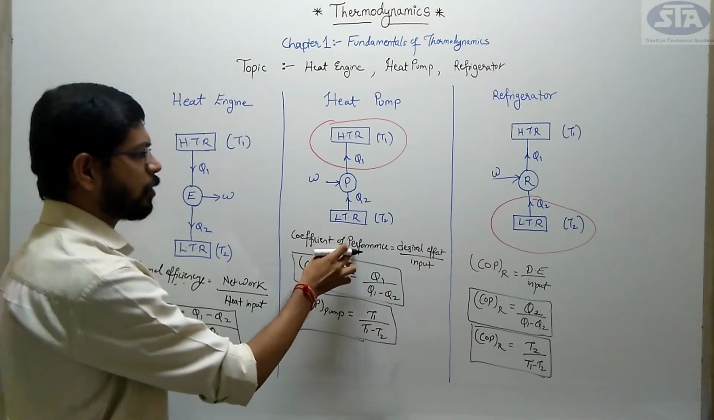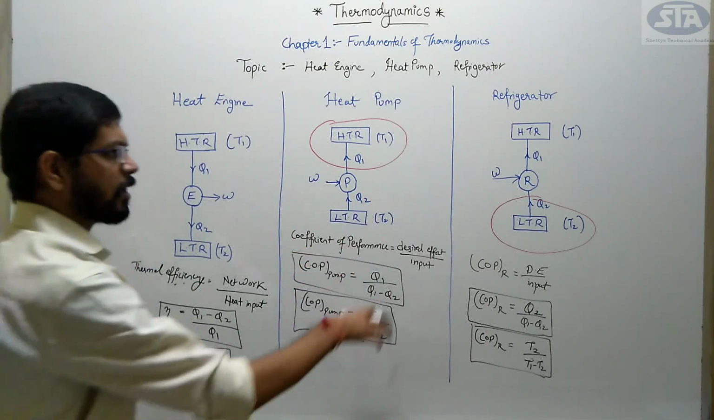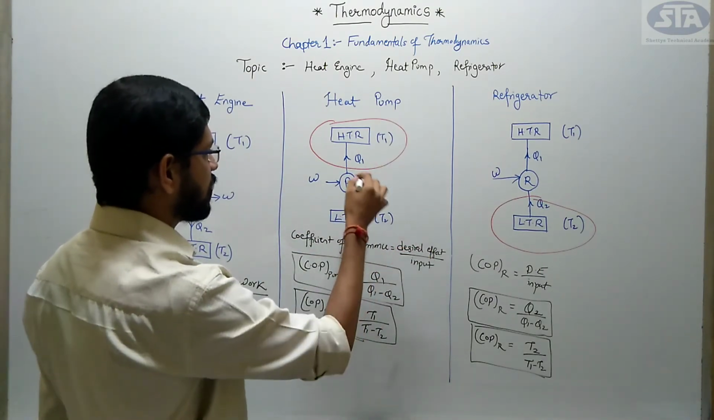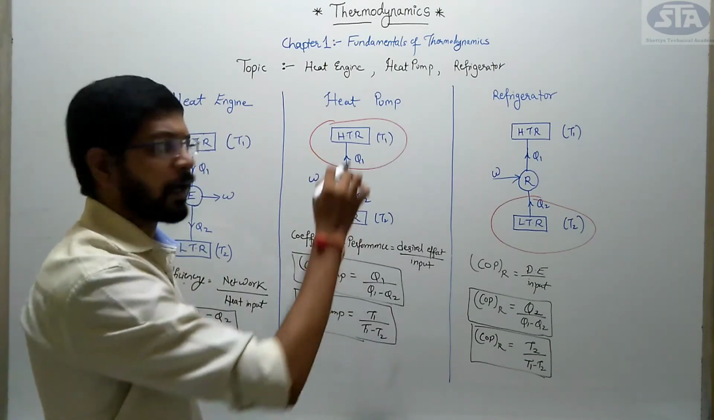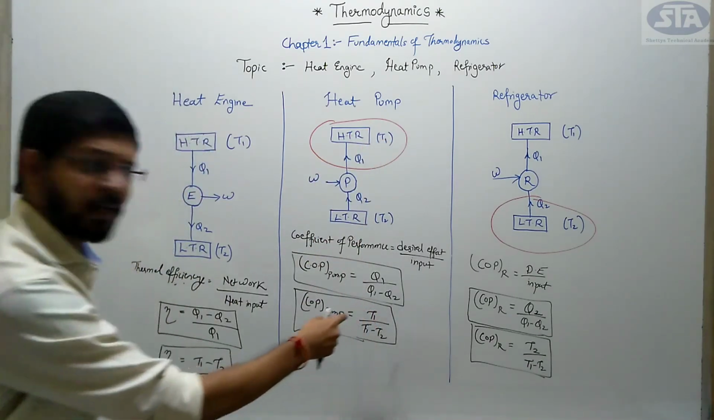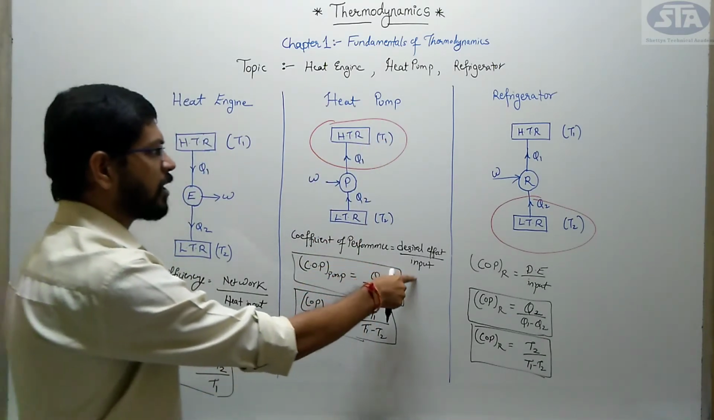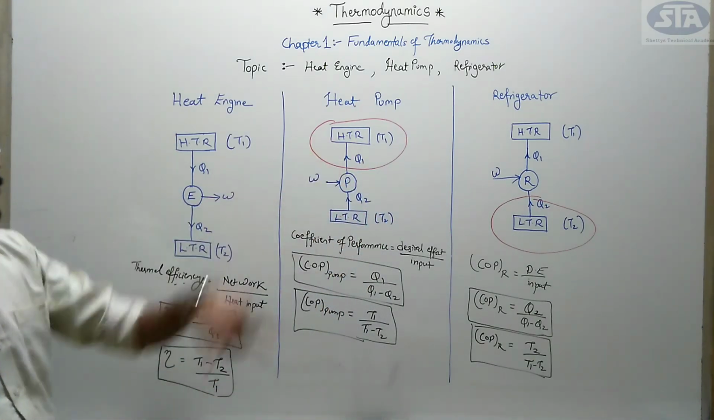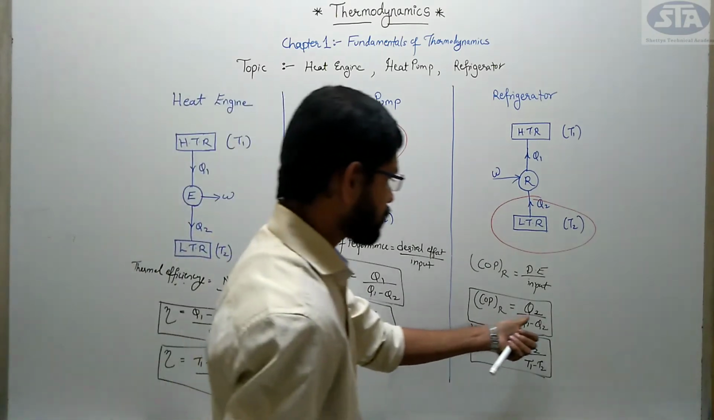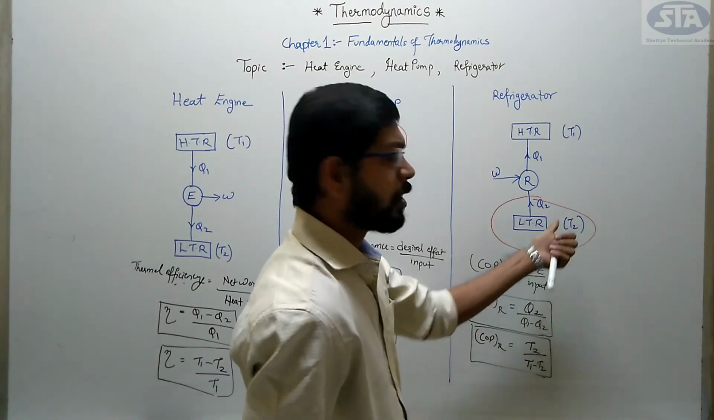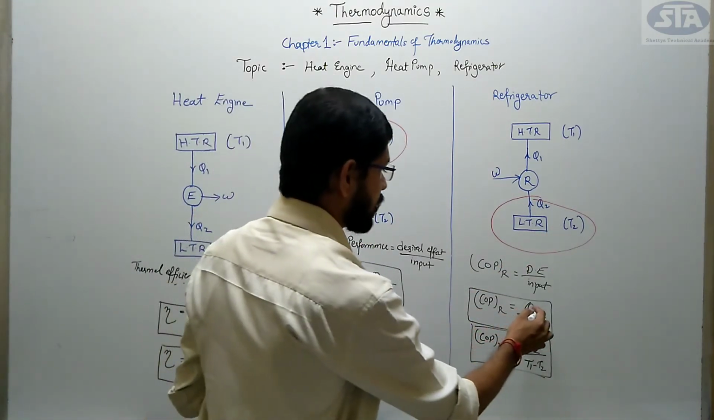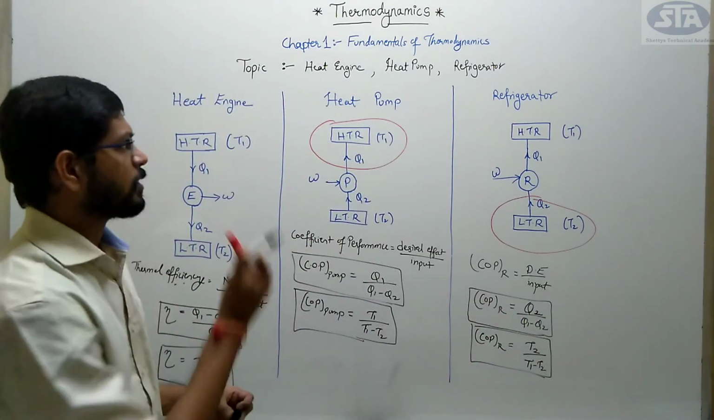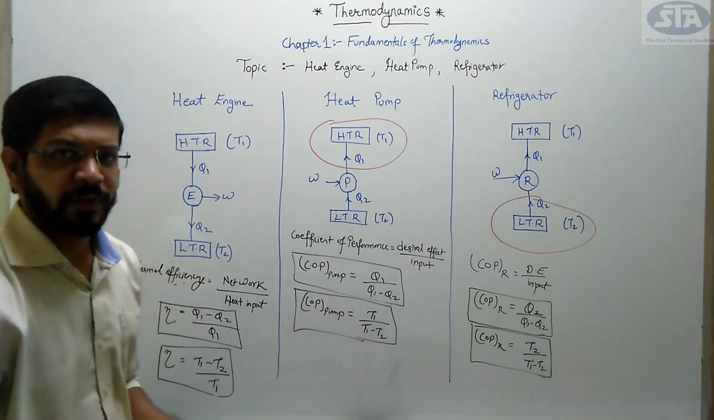Similarly for COP of heat pump, what is the definition? That is desired effect upon input, right? So what is my desired effect? The desired effect here is Q1 or higher temperature, so I denote T1 or Q1, and my input is the difference, Q1 minus Q2, right? And similarly for refrigerator the desired effect is lower temperature, so we write Q2 or T2. Hope you are clear with this concept of heat engine, heat pump and refrigerator.